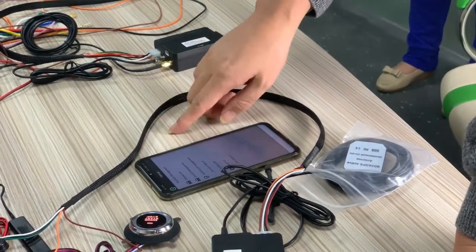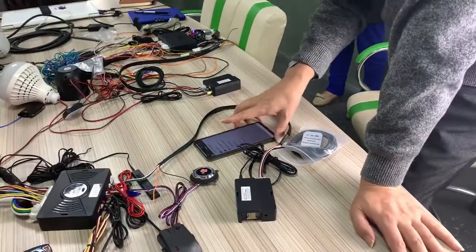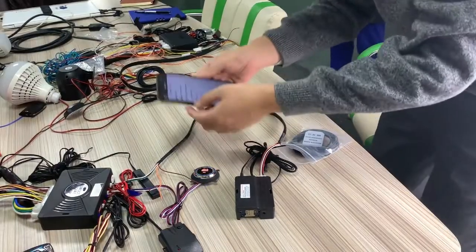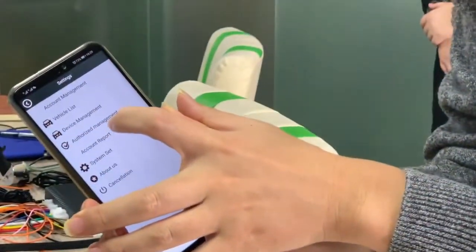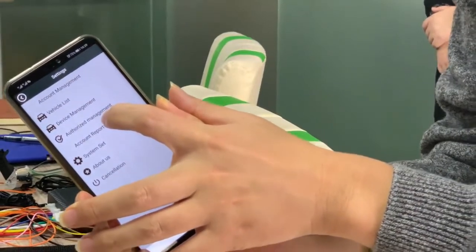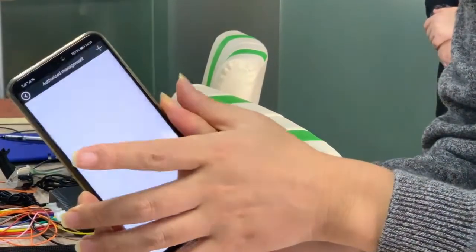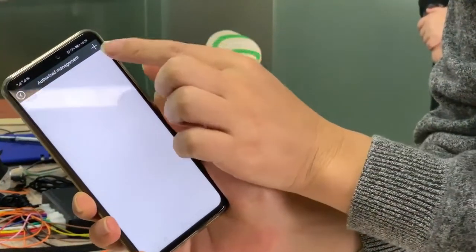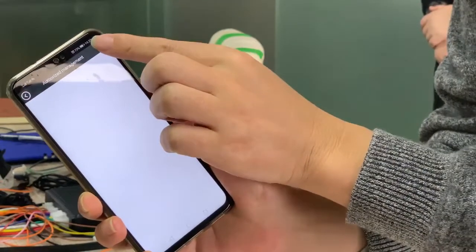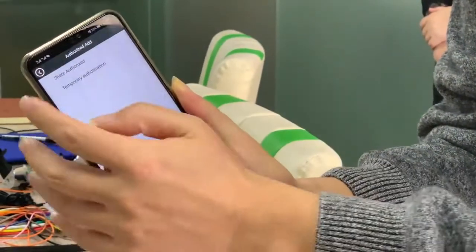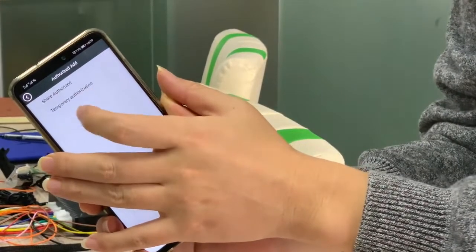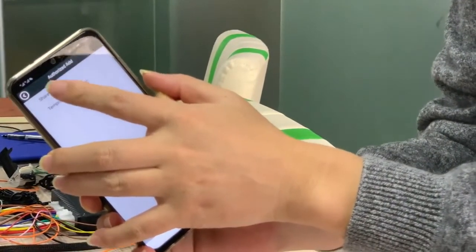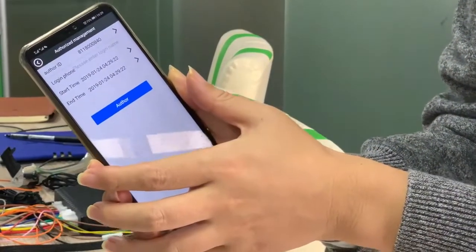Okay, click one time, and you will see this is authorized management. Click one time, and click this icon. In the first column, shared authorization. This one. Okay. Click one time.